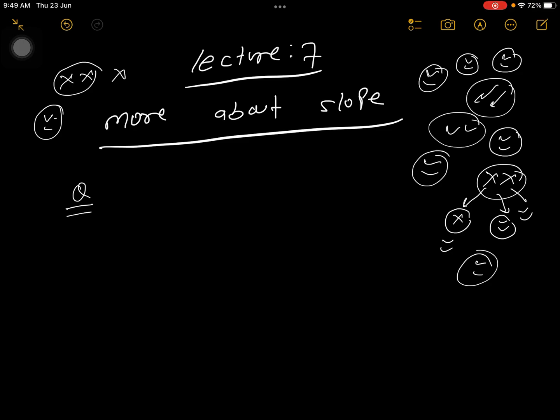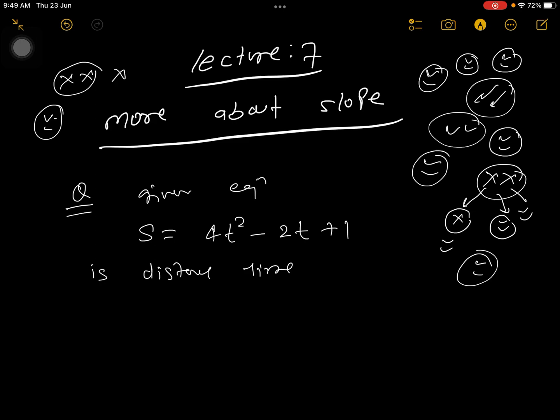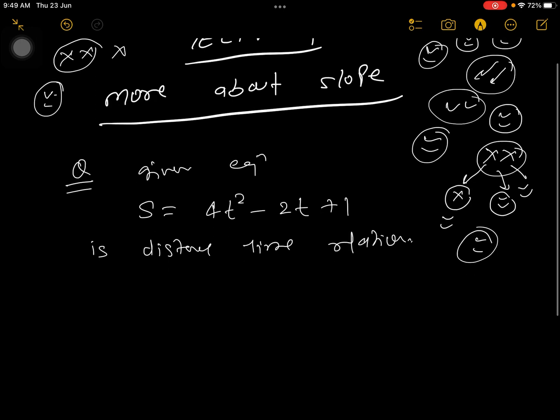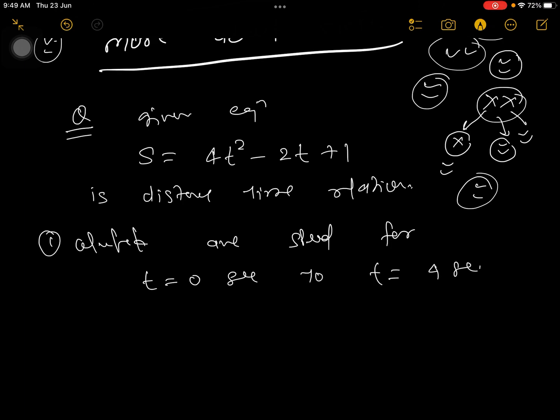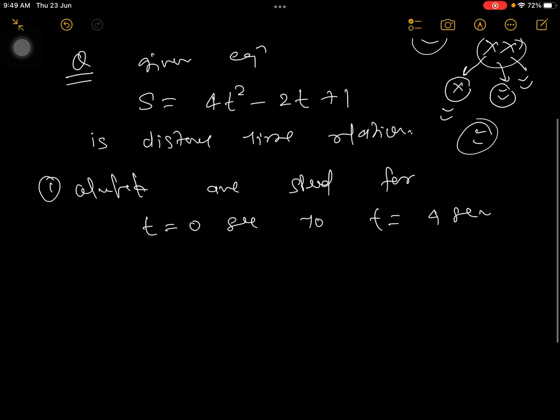Suppose your equation of the distance-time relation is given as s = 4t² − 2t + 1. Calculate the average speed from t = 0 second to t = 4 seconds.